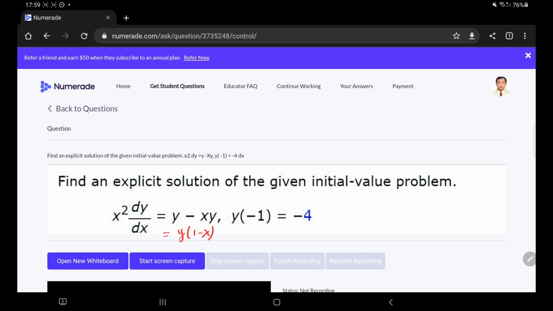Okay, so now let me rewrite the equation. We have x squared y prime equals y times (1 minus x). Okay, so the next step is to separate variables, meaning that you will separate y, you isolate y.